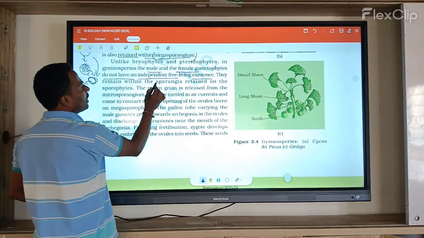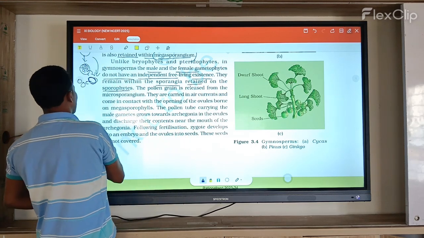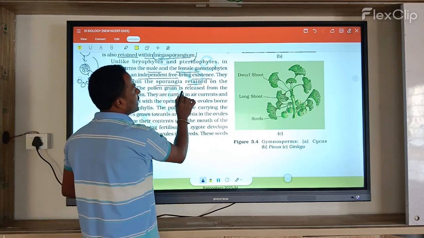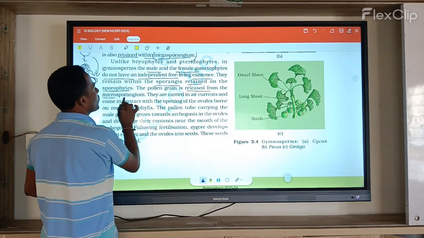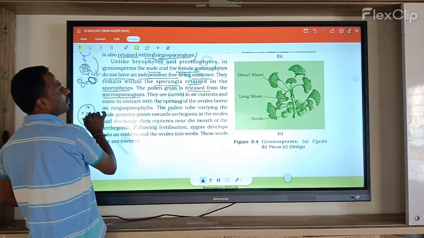They are retained within the sporangia, only on the sporophyte, which produces the spores. The pollen grains are released from the microsporangium. So the microsporangium releases a number of pollen grains.